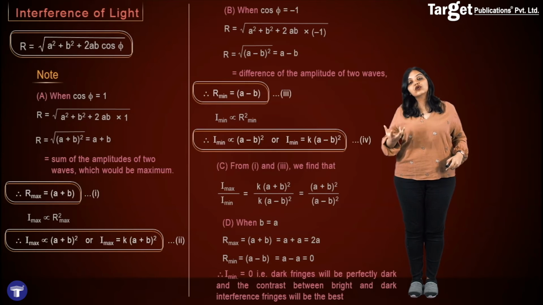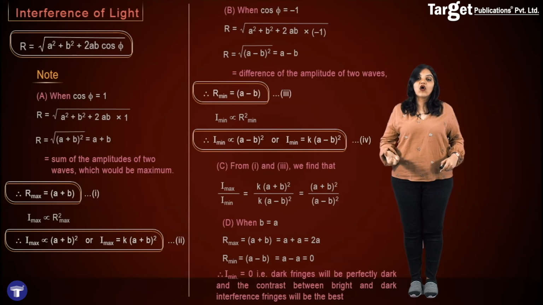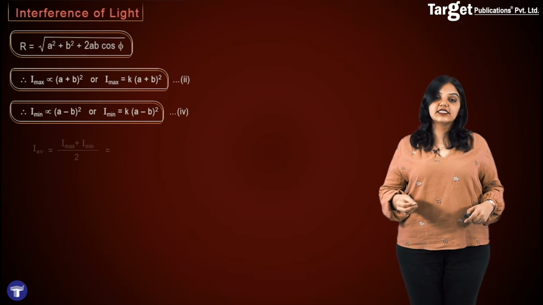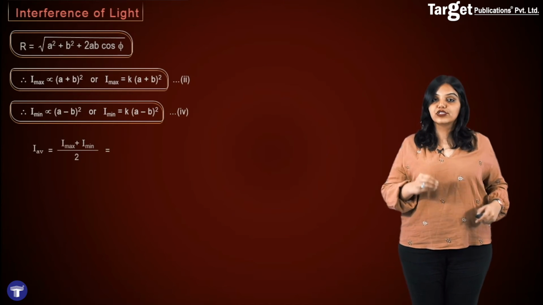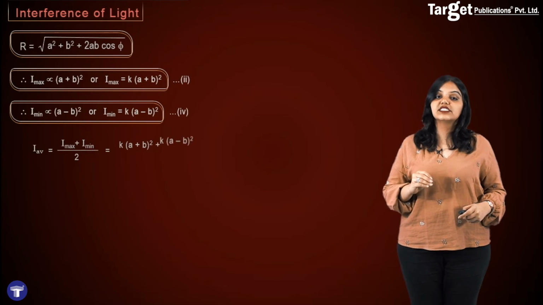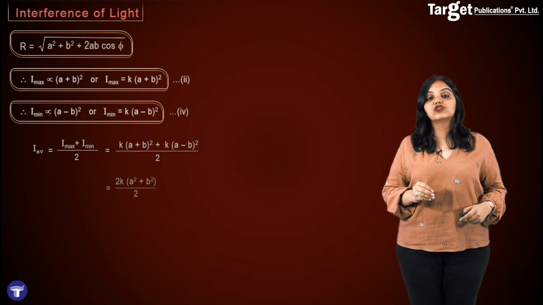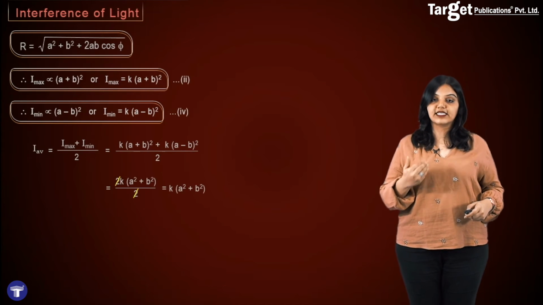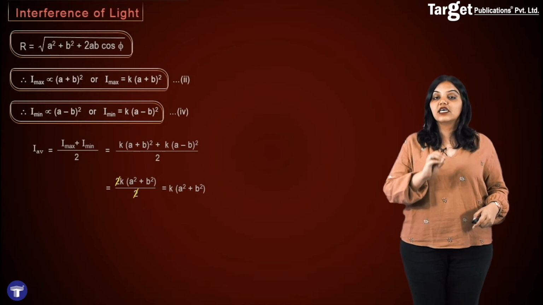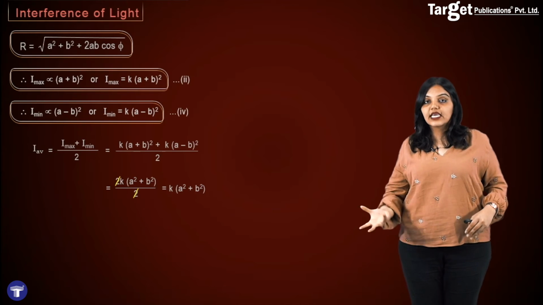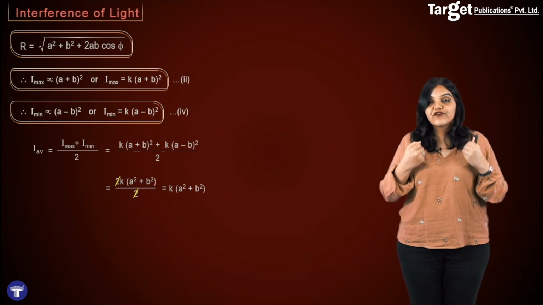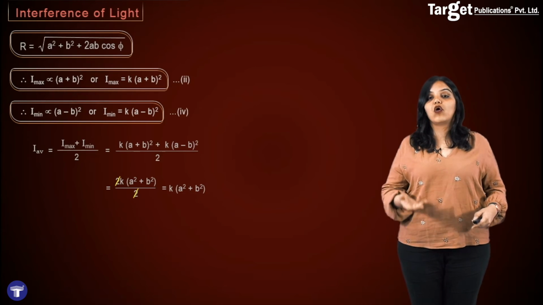So here we undertook a quantitative explanation of the interference of light. From this, we can find the average intensity, that is I max plus I min upon 2. And if I take the equations from equation 2 and 4, I will see that I average turns out to be simply K into A square plus B square. It is important to note that this average intensity does not change whether interference is taking place or not, and this proves to us that interference is nothing but a redistribution of energy.